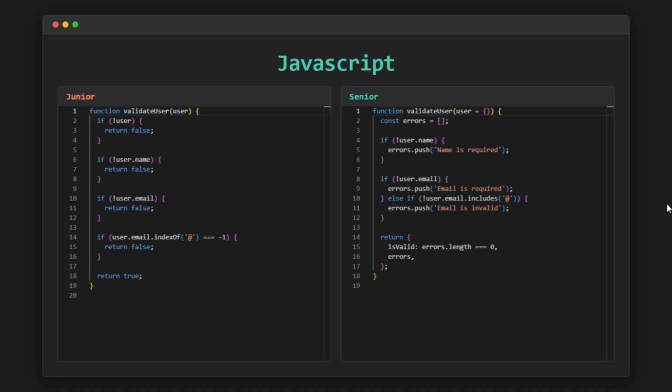Through the examples we've just seen, I hope you can see that the difference between junior code and senior code is not about fancy syntax, but about mindset. Junior code usually focuses on making the code work. Senior code, on the other hand, focuses on making the code easy to read, easy to extend, and easy to maintain in the future. If you're still a junior today, that's completely okay. Everyone starts there. What really matters is that after each example, we gain a little more insight into the senior mindset and gradually improve the way we write code.